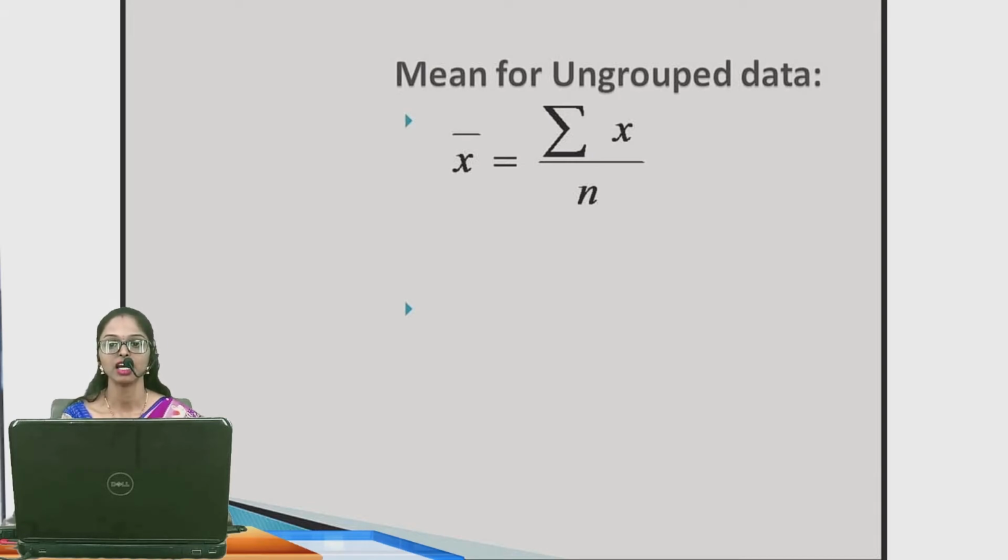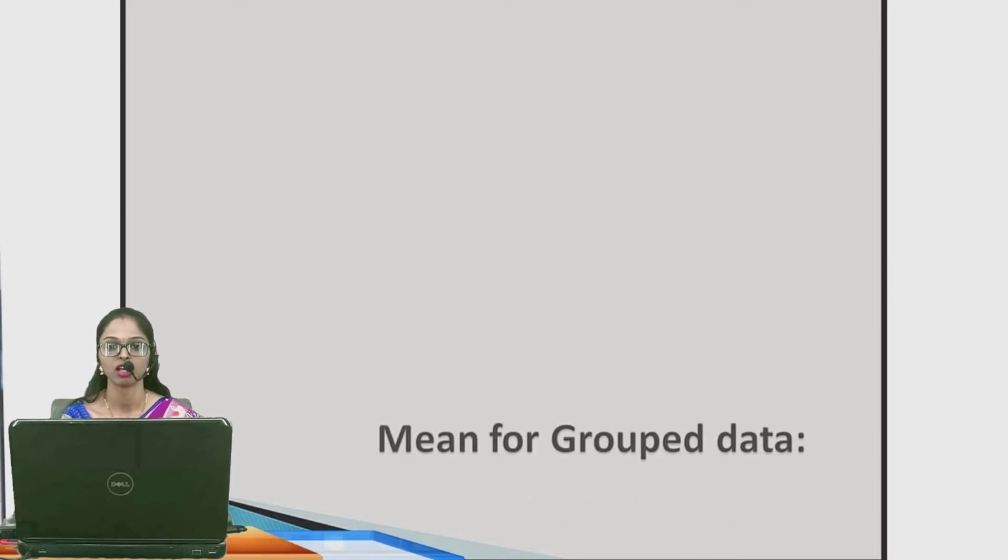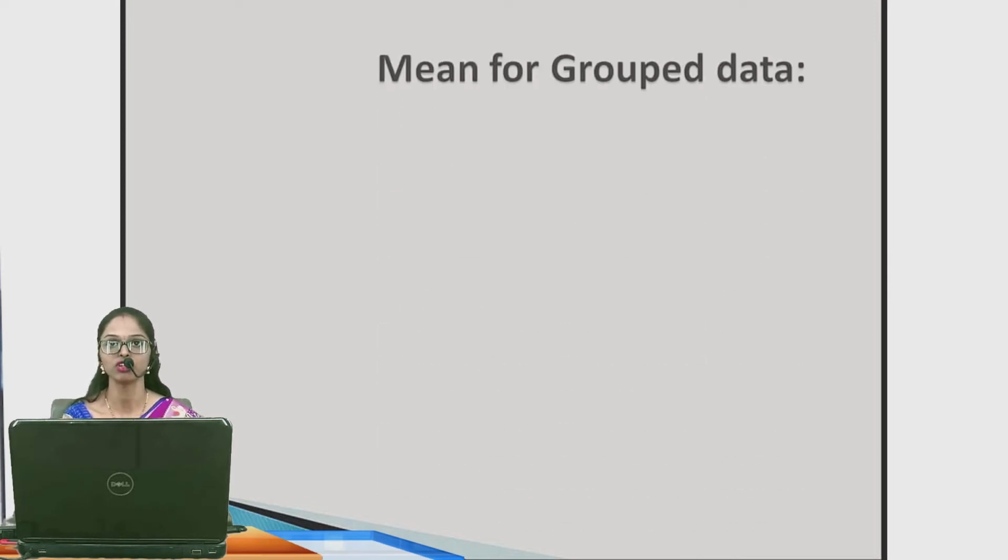That is, the sum of all the x values divided by the total number of observations, denoted by small n. That is, x bar is equal to the sum of the data points divided by the number of data points.